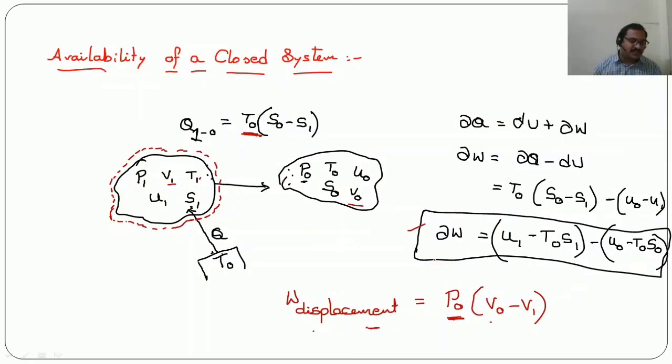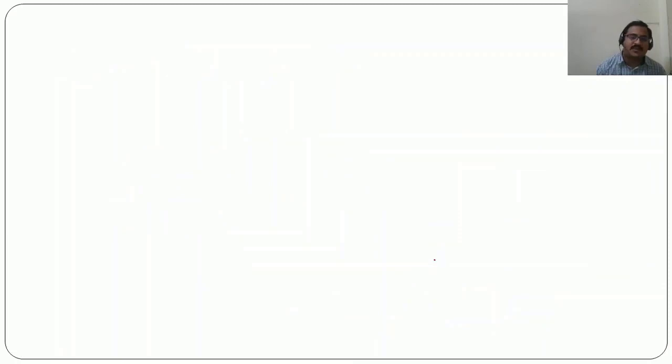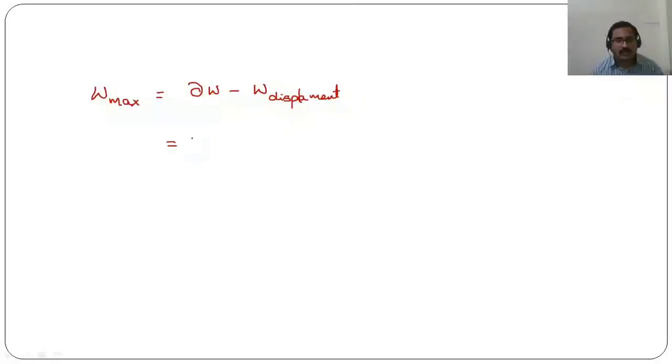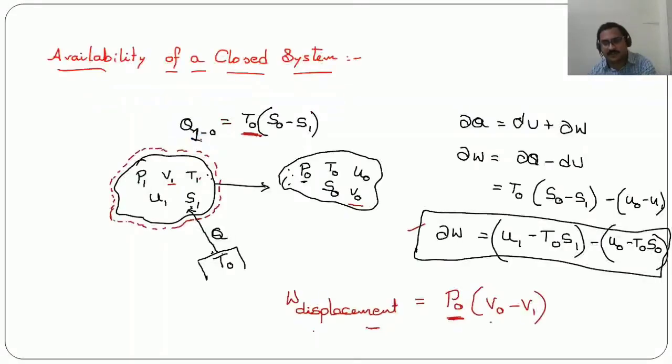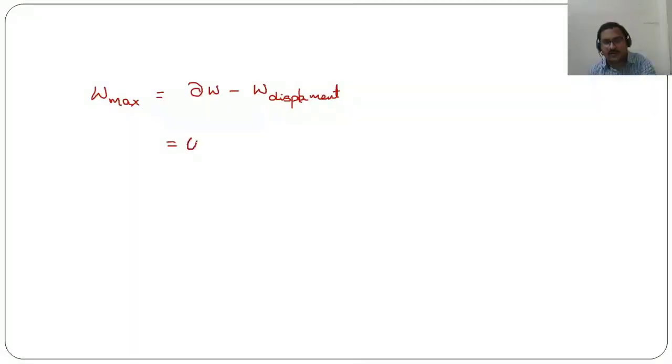Now we need to understand what is the maximum possible work output. The maximum possible work output can be obtained when we subtract the displacement work from the work that is obtained from the first law of thermodynamics. So dou W that we have got from the previous expression is (U1 minus T0 S1) minus (U0 minus T0 S0).